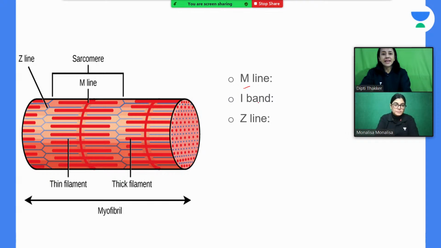Then next is your I band. Here you can see this one is the I band. Here you have only actin filaments, which gives a light I band, isotropic to polarized light. And in the center of the I band, we have this Z line. You can see this Z line divides your I band into two equal halves, so you can say that the Z line is in the center of the I band. And the distance between two Z lines, as we all know, is known as the sarcomere.